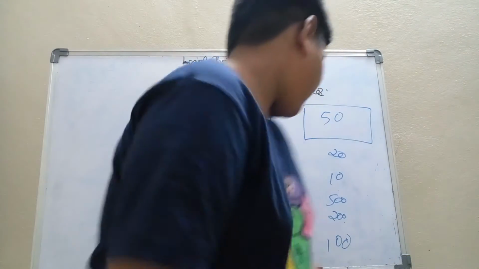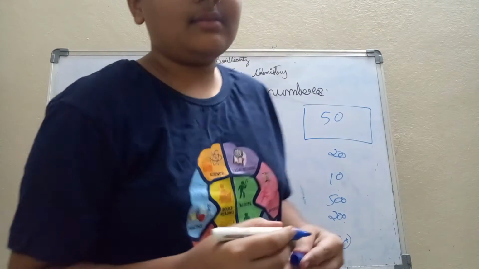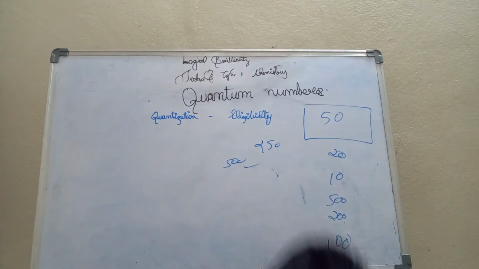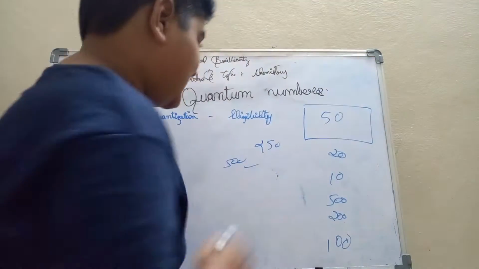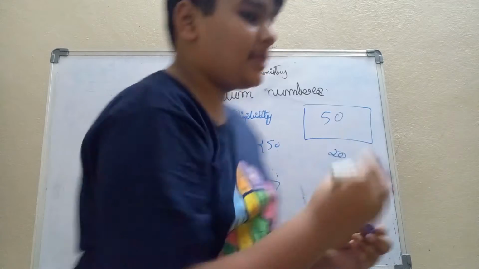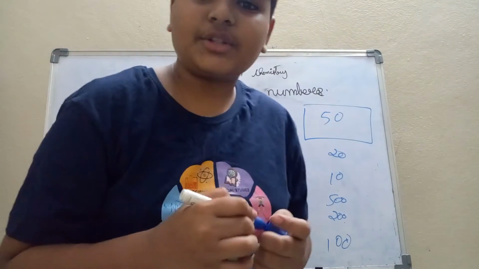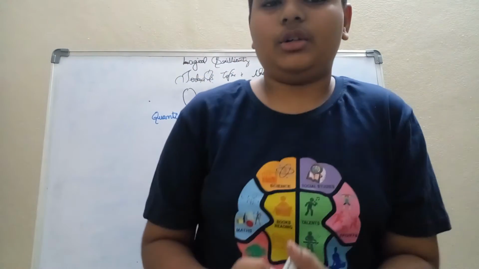Say, for example, 500: yes, it is eligible to be in the form of a money note. Or let's take 10: there is a 10 rupee note, so it is eligible to be in the form of a note. Let's take 150: no, it's not eligible. So only some amounts are.